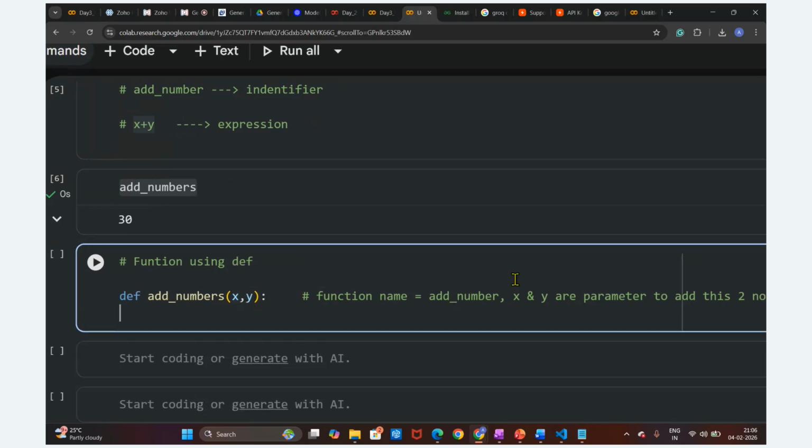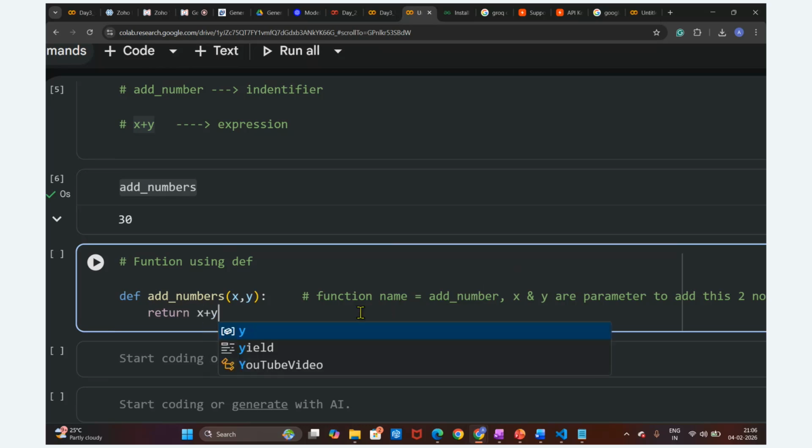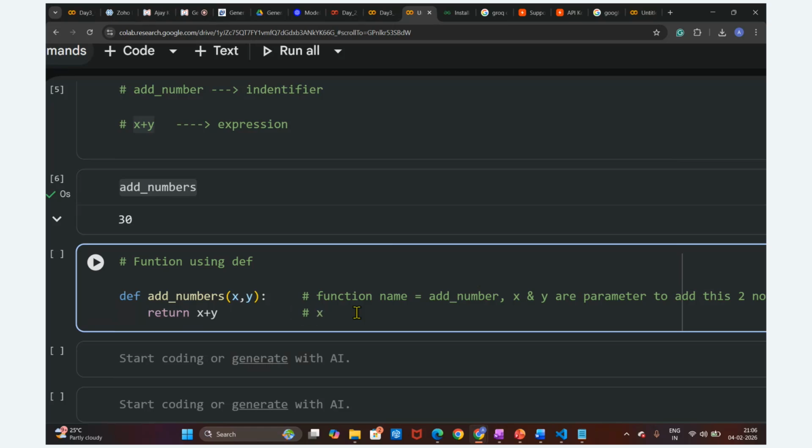After this, what will we do? We are going to write one line of code here. We are going to return the output x plus y. This x plus y is our expression. We are going to write a return statement. What is return here? Return is the output of this function.